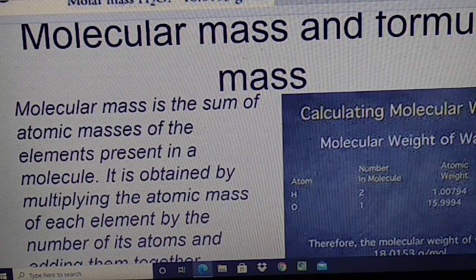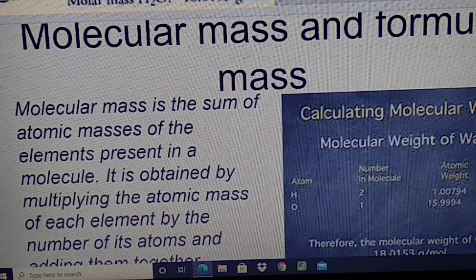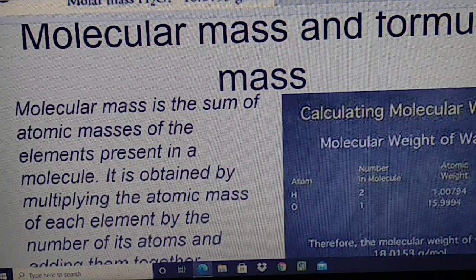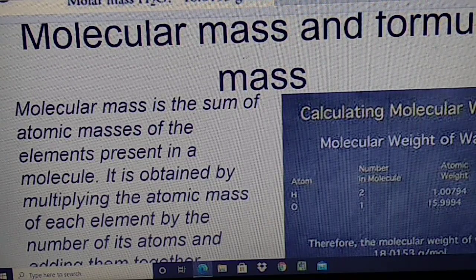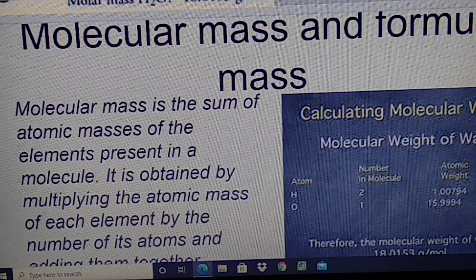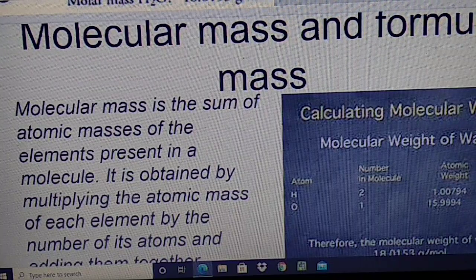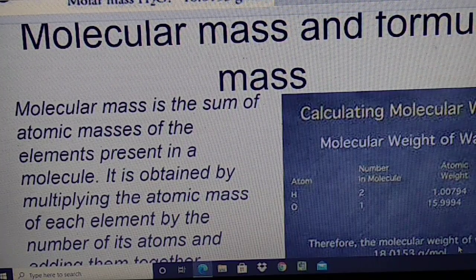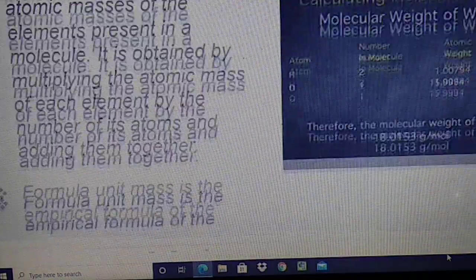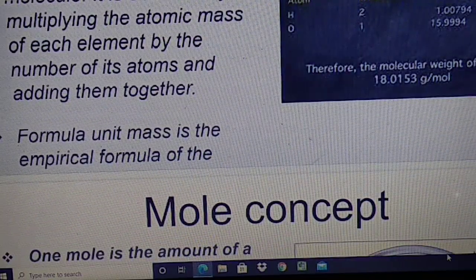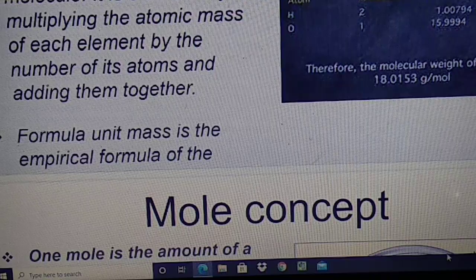Just see students, this is water, 18.01. How? 2 hydrogen atoms, 2.01588 gram, and 1 oxygen atom, 15.994 gram. So if you add the hydrogen mass and oxygen mass, we get 18.0153 gram. Therefore, this is the molecular weight of water. Formula mass is based on the empirical formula of the substance.